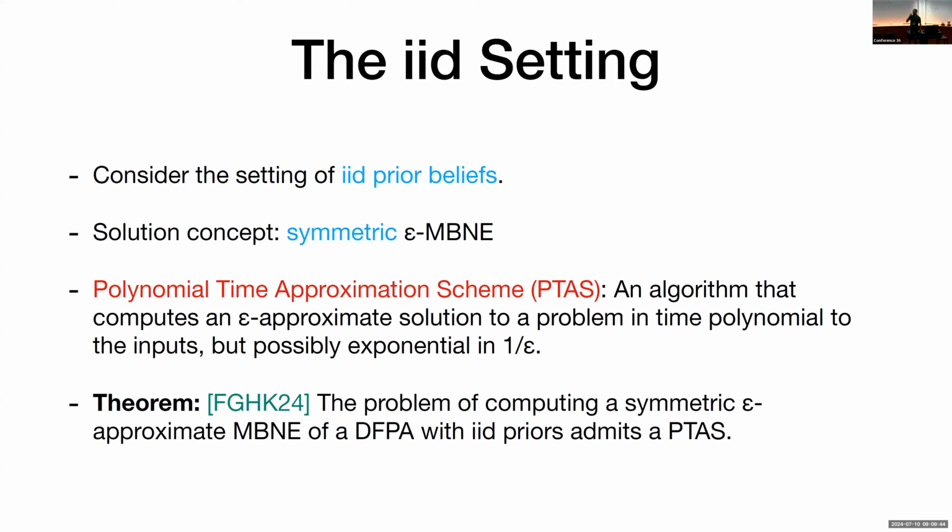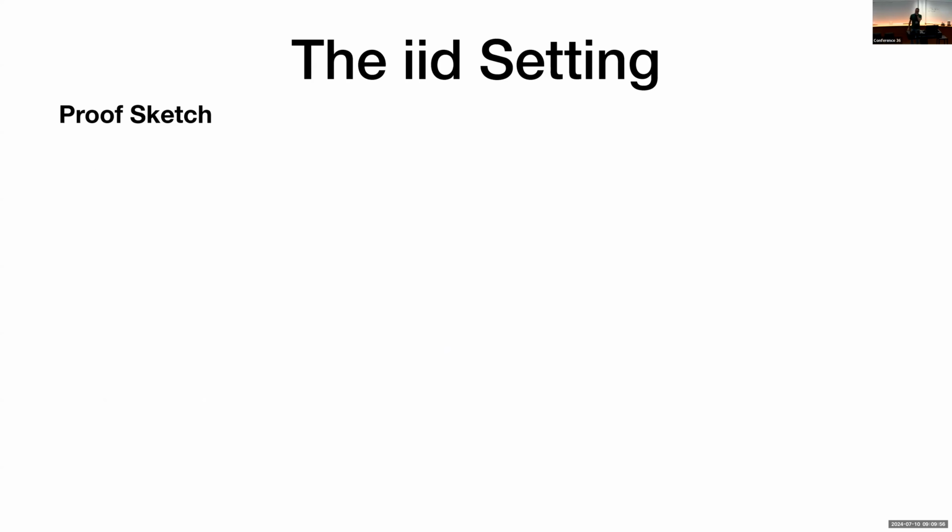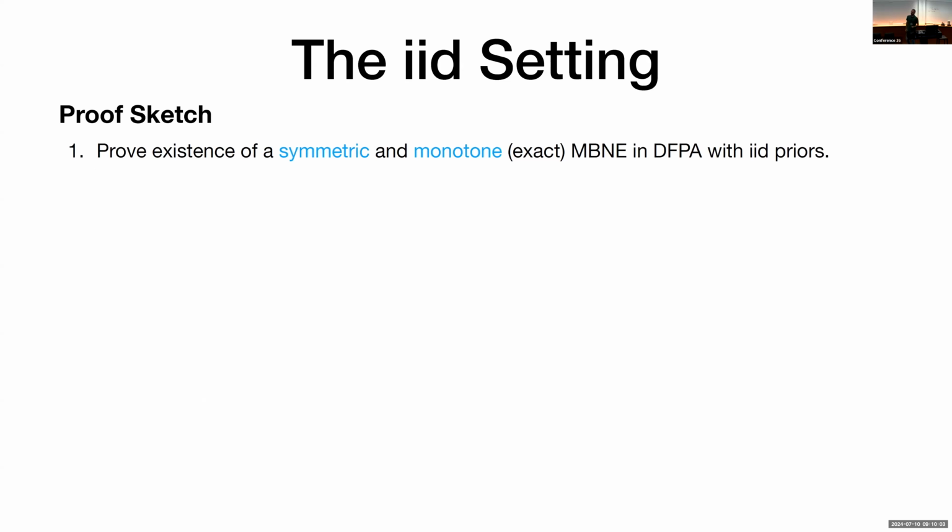And we demonstrate a PTAS for our problem of computing a mixed equilibrium and a symmetric mixed equilibrium in the setting of IID priors. And here I want to also provide an outline of our proof. So first of all, to the best of our knowledge, there were no previously existing results for a symmetric and monotone equilibrium in this IID setting. So we do prove those using some standard fixed point theorems and some convergence theorems.